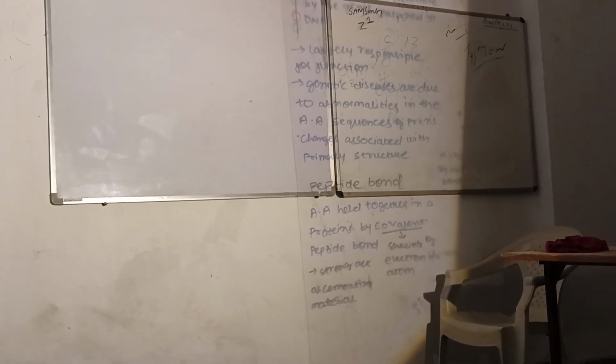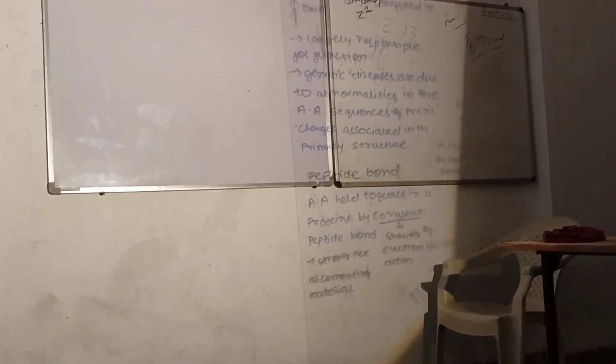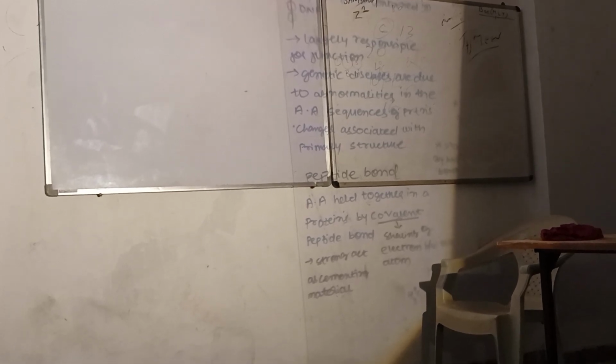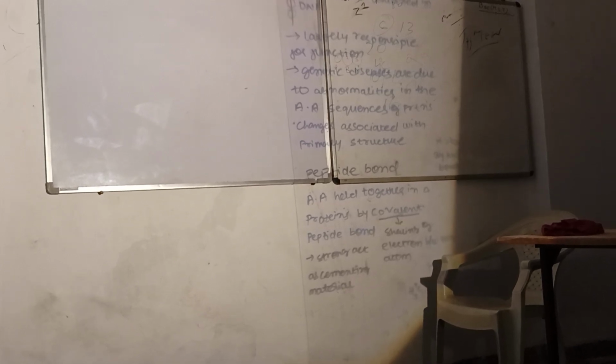So here it is saying that it is not only largely responsible for function, genetic diseases are due to abnormalities in the amino acid sequence. Every protein is going to have a sequence of amino acids. If any kind of change happens at the level of amino acids, then we will suffer from genetic diseases. And many types of genetic diseases, if you see, have taken their origin at the level of primary structure.